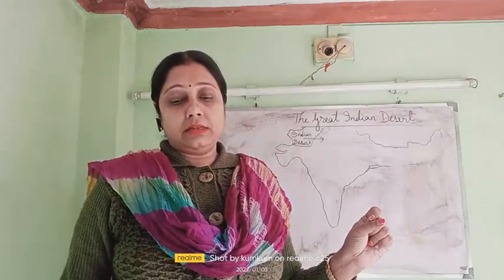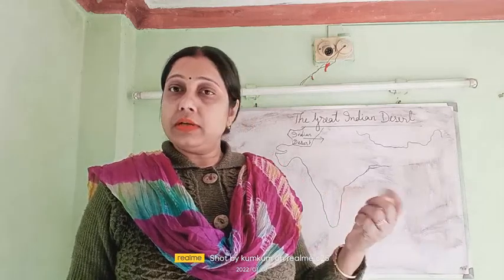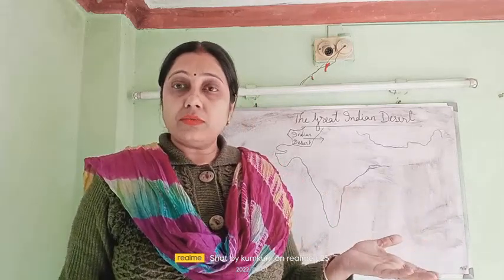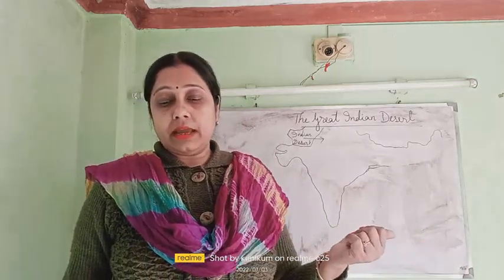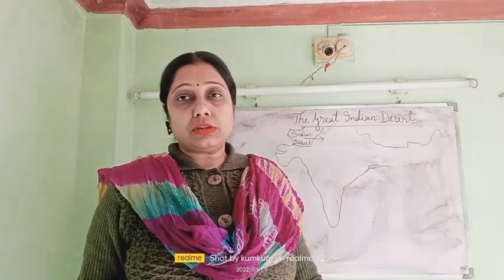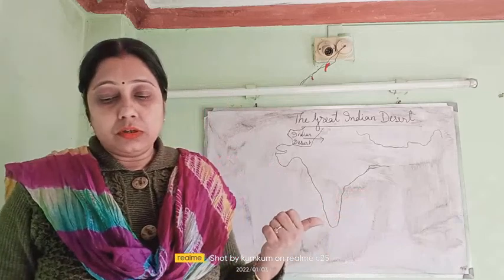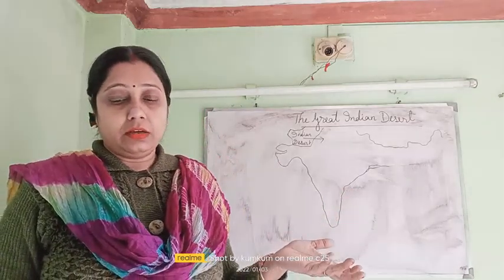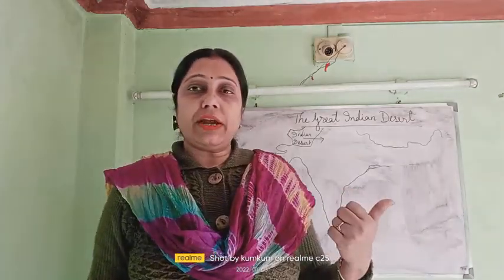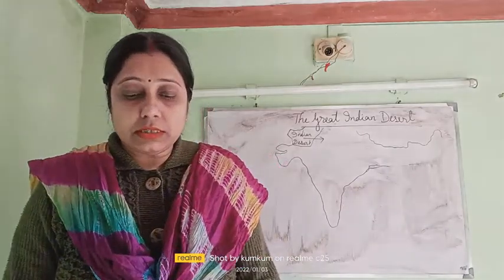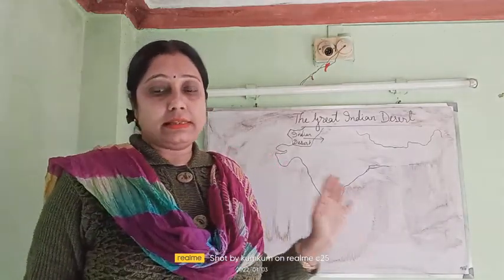And how is the desert formed? Due to less rainfall, no vegetation, and heavy soil erosion. That's how the desert was formed, due to low rainfall and heavy soil erosion. Now we will find out why soil erosion occurs and why there is less rainfall.